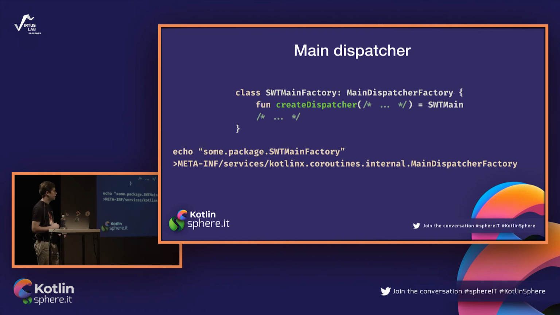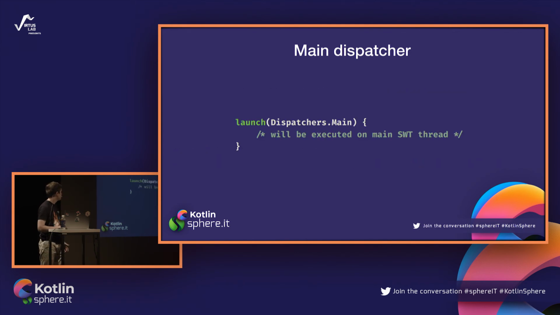This is the reason why, for example, if you are right now doing some JavaFX code using coroutines, you have to include some very small dependency in your Gradle build that is only adding this dispatcher factory and nothing more. So when you do that, these 2 steps, you can just use it right like this. You are launching some coroutine, passing here the standard Dispatchers.Main, and you are 100% sure that it will be executed on the main SWT thread. So yeah, you've answered all the questions that Andrew had.